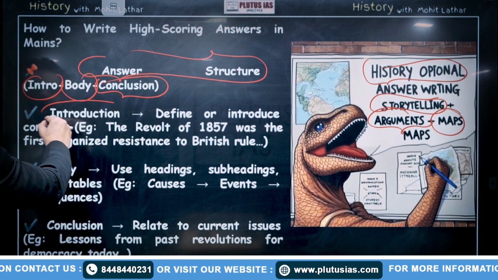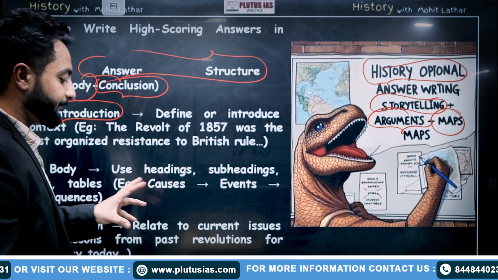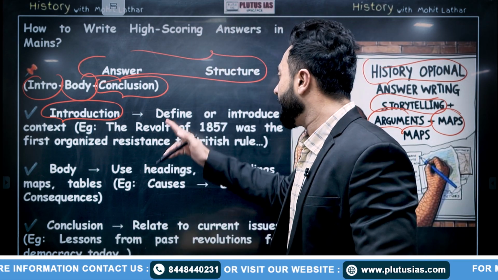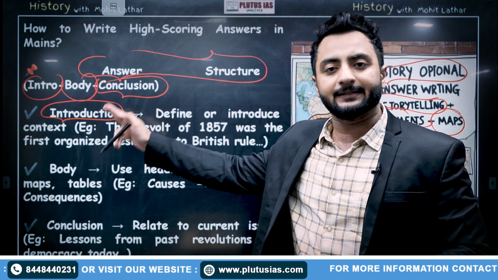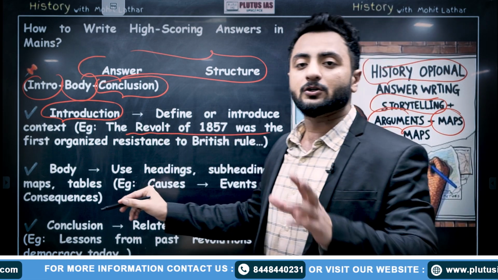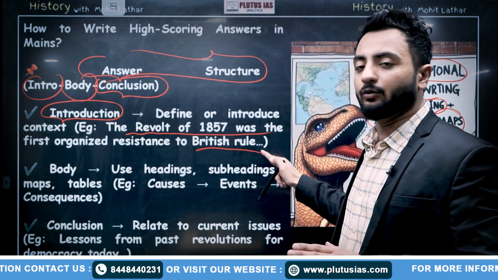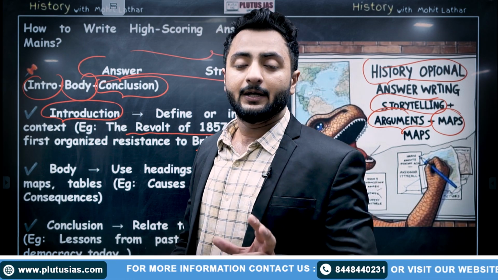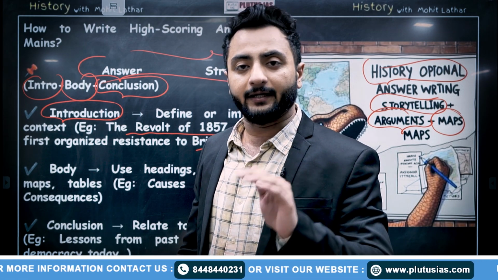Now, introduction. What should the introduction be like? If a question is asked about the 1857 revolt, you can define or introduce the context. For example, the revolt of 1857 was the first organized resistance to British rule. You can start with a straight fact so that the examiner knows that you are well aware of the fact and the event.